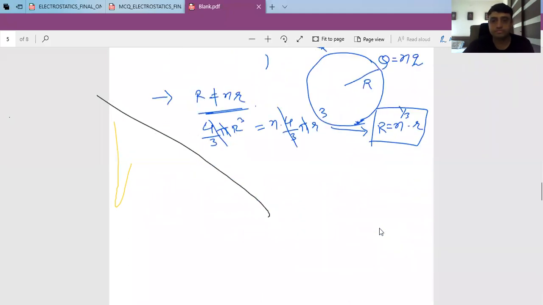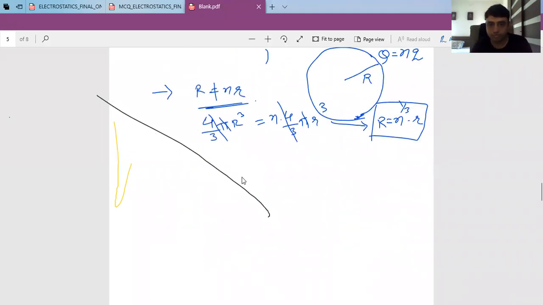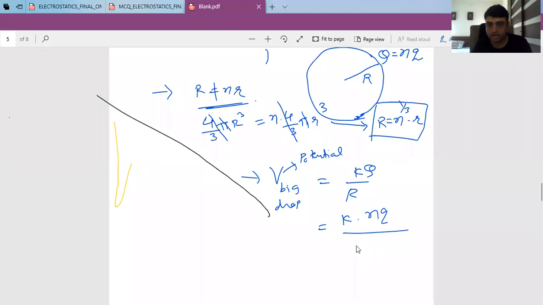Now if you want to find the potential of a big drop, V is kQ by R. Remember, Q is total charge and radius is the cube root of n into r. So that will be n raised to 2/3 times kq by r, which is the potential of a small drop.